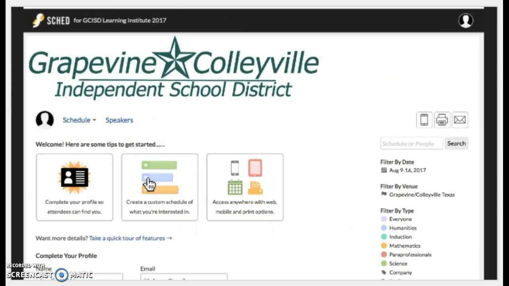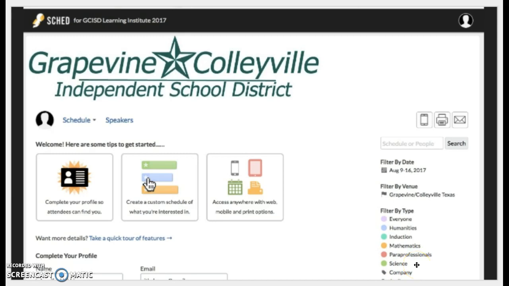At this next screen, you begin to see a little bit of information about the Institute, including the session strands. The light purple color are sessions that are appropriate for everyone. The light blue are sessions for humanities. The teal green color is for induction sessions. Those are for our teachers who are new to Grapevine Colleyville ISD. The orange sessions are for mathematics. The red sessions are especially for paraprofessionals. And the sage green sessions are for science.